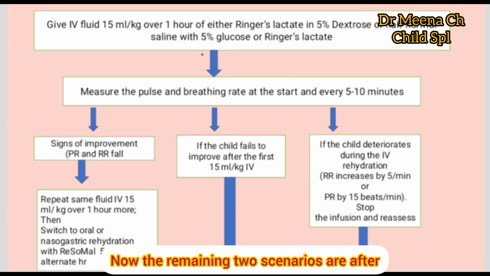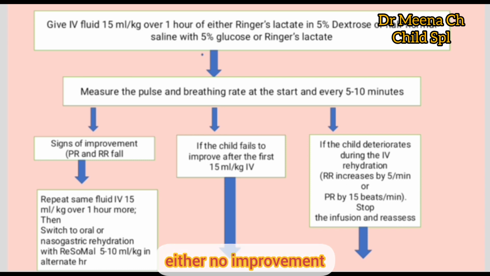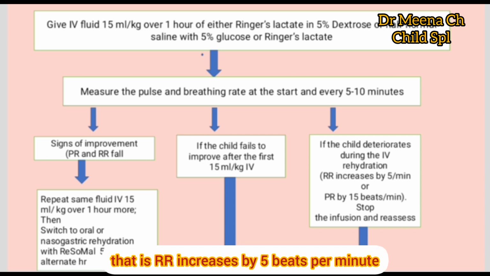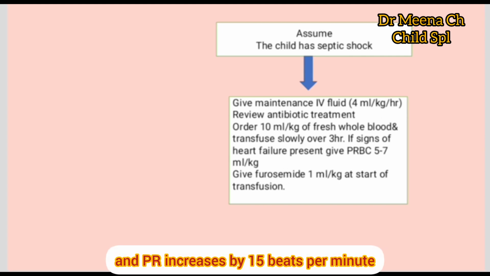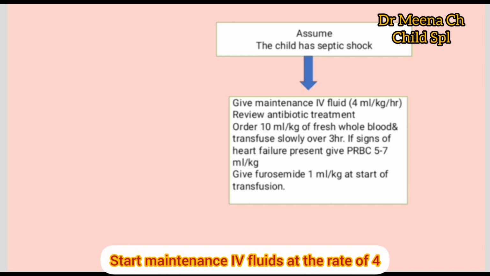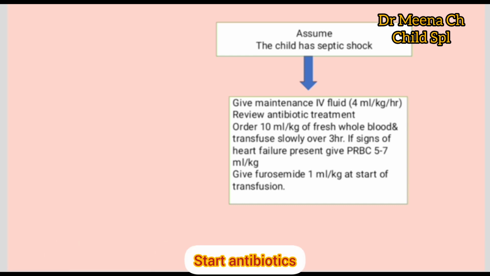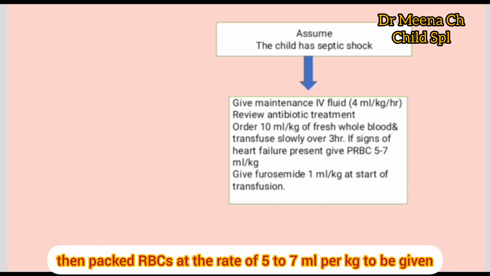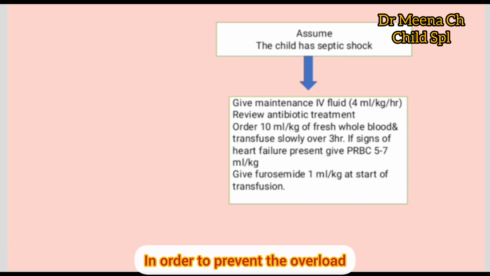Now the remaining two scenarios are after giving 15 ml per kg over 1 hour, there is either no improvement or there is further deterioration, that is RR increases by 5 breaths per minute and PR increases by 15 beats per minute. You have to assume that the child has septic shock. Start maintenance IV fluids at the rate of 4 ml per kg per hour. Start antibiotics. You can give 10 ml per kg of fresh whole blood and transfuse over 3 hours. If the signs of heart failure are there, then packed RBCs at the rate of 5 to 7 ml per kg to be given. In order to prevent the overload, you have to give Lasix or furosemide at the rate of 1 ml per kg at the start of the transfusion.